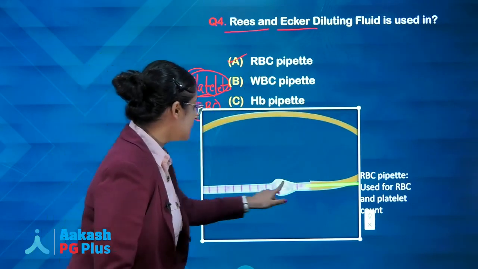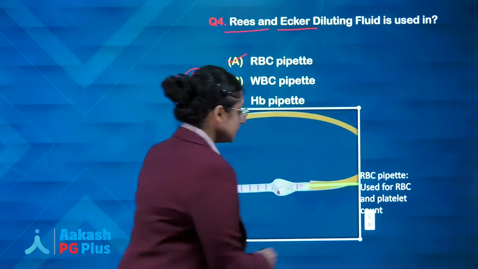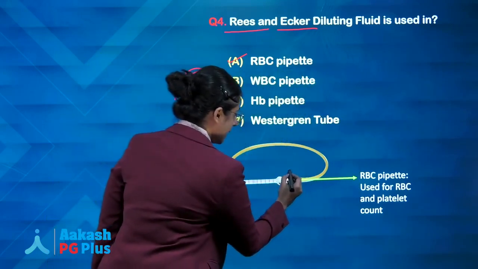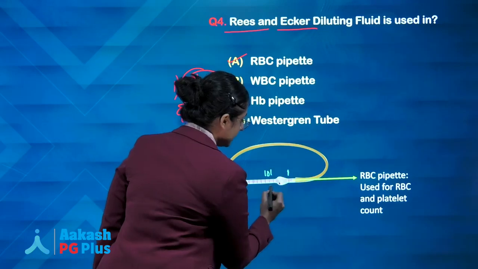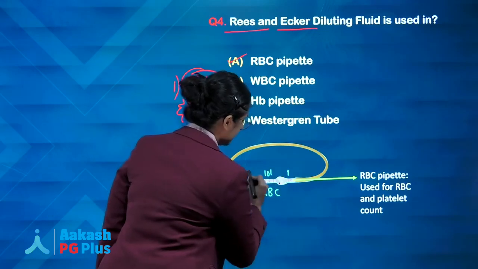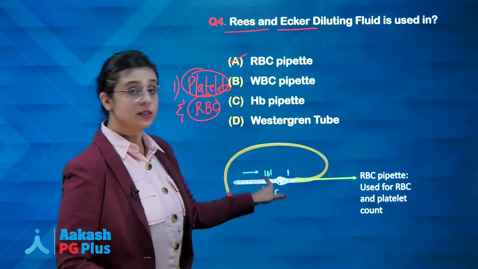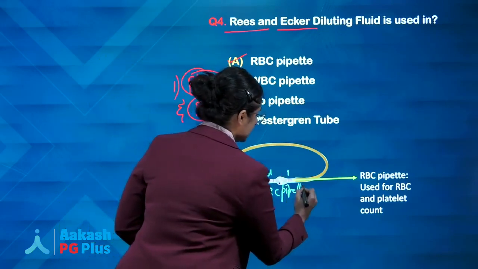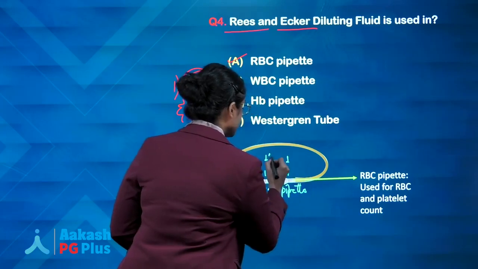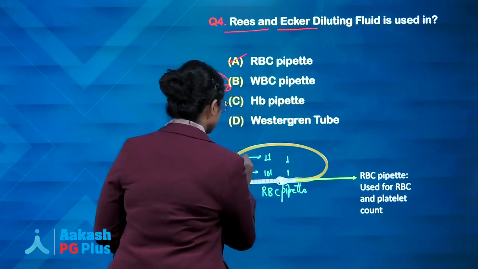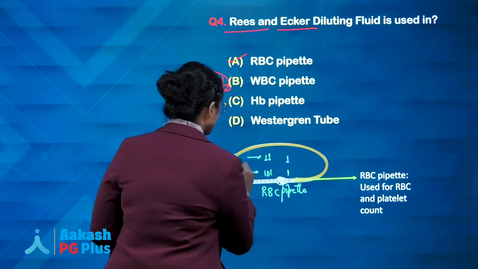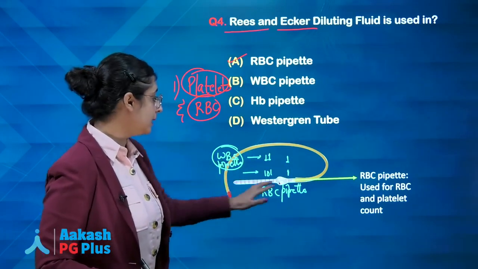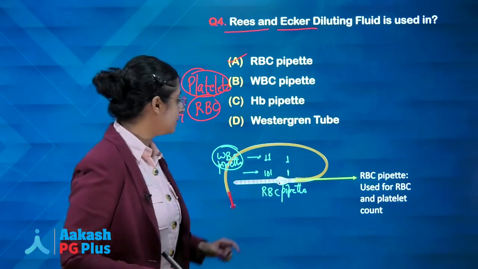Another thing you can see is the markings. The markings are not seen here, but you can check for markings. If the markings are from 1 to 101, it is a RBC pipette. And if the markings were from 1 to 11, you know WBC count is less. So the marking will also be lesser in number. Up to 11 markings, WBC pipette. Up to 101 markings, answer will be RBC pipette.